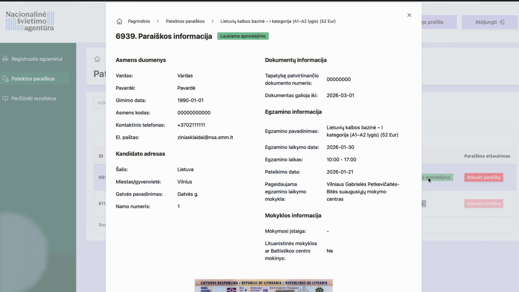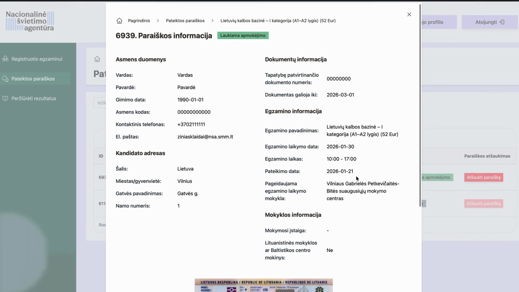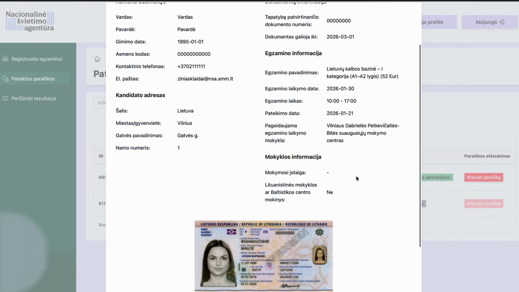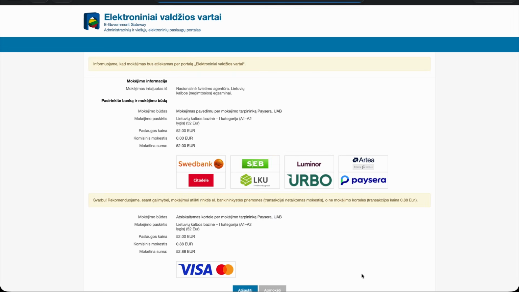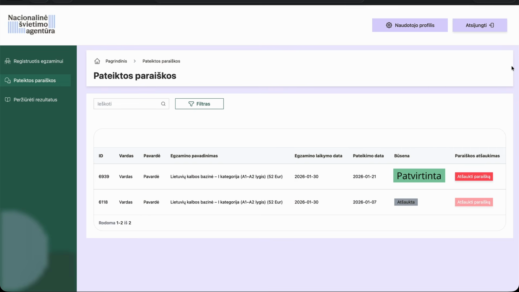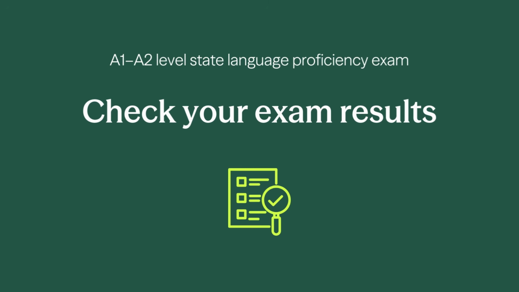Log into your account. Click on the Submitted Application section. In the status column of the table, click on Pending Payment and click Pay. Once your payment for the exam has been received, you will see a status of Approved next to the submitted application in your account.